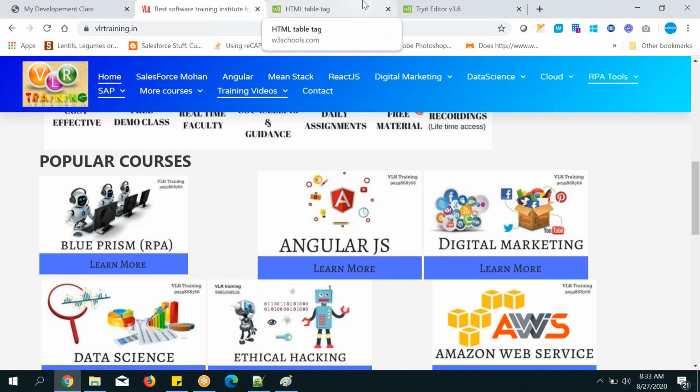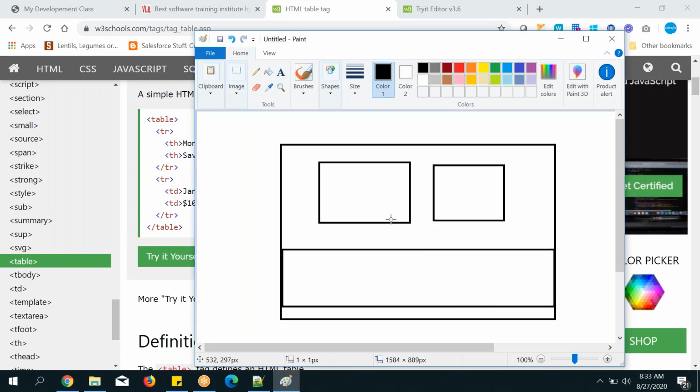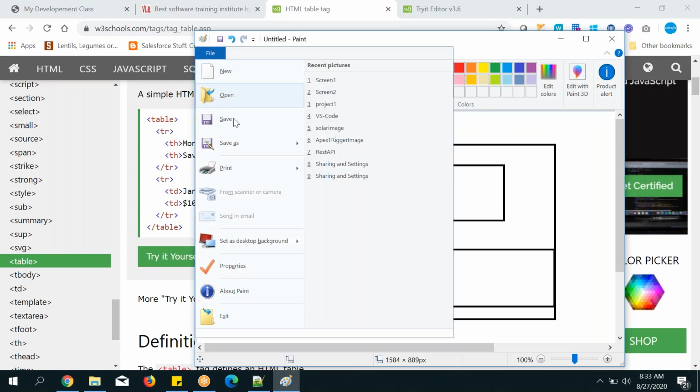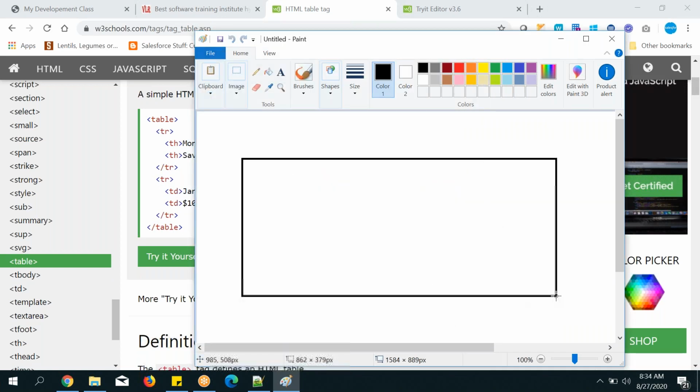So the right way is, so table, you know, right? Let's go to the table, draw diagrams. Table, and table contains columns and rows, right? Excel sheet I showed you, right? That is also a table only.